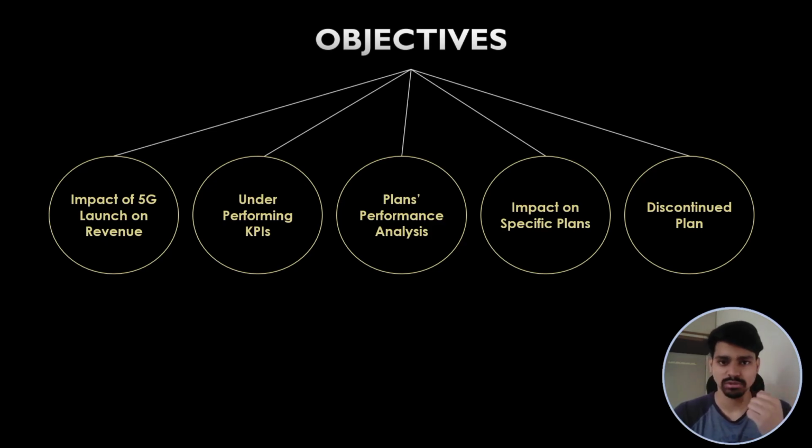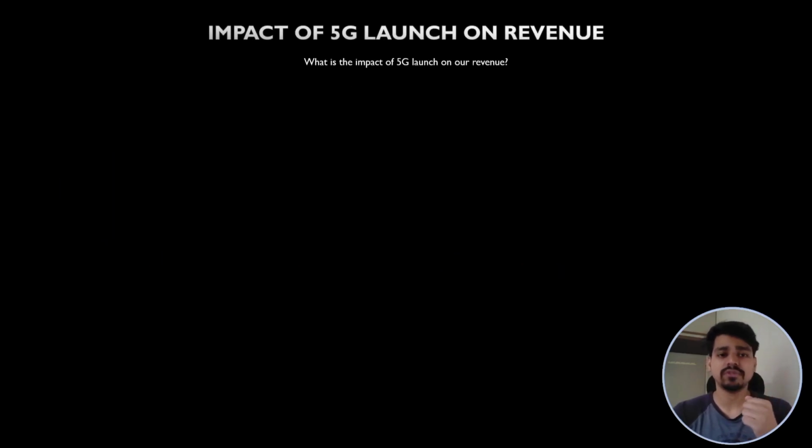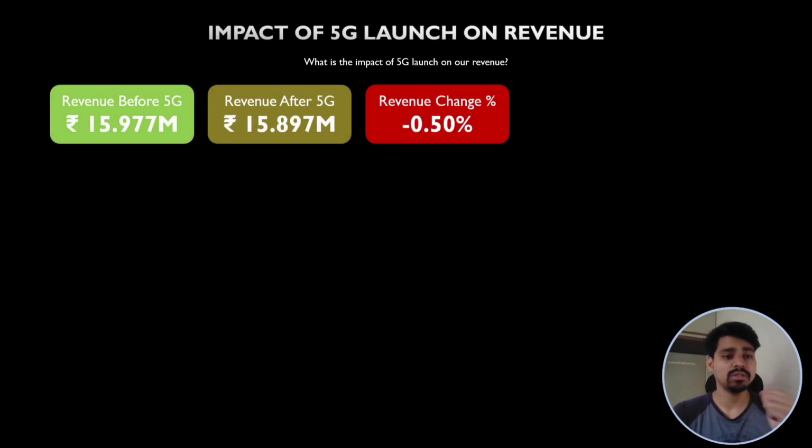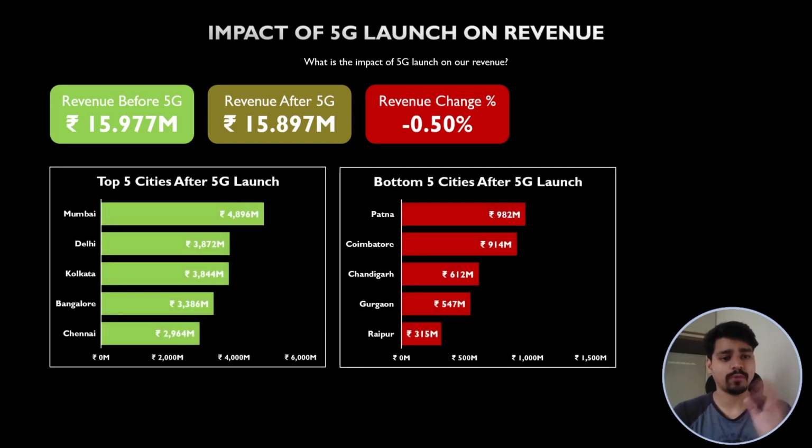discontinuation after the launch. To begin with our first insight, that is the impact of the 5G launch on revenue, we can notice the revenue before 5G was rupees 15.977 million and revenue after 5G was 15.897 million, which indicates a slight decline of 0.5% in the revenue. We also have the top 5 and bottom 5 cities in terms of their revenue contribution. Mumbai is leading the revenue chart, whereas Gurgaon and Raipur have comparatively contributed low to the revenue.